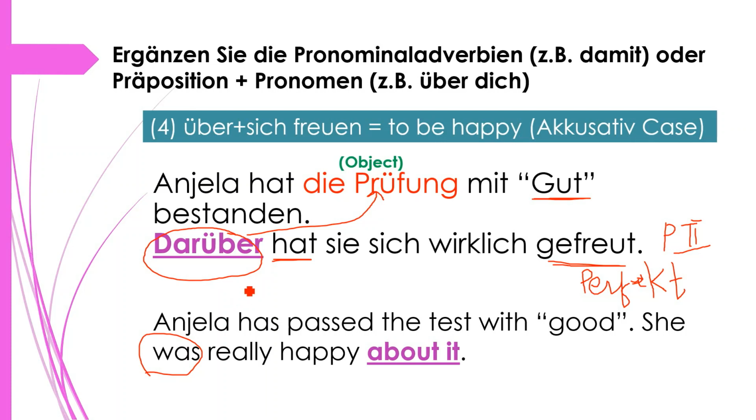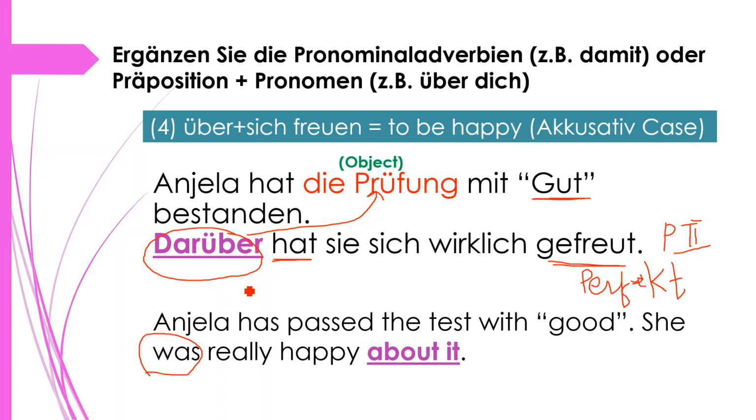Okay, darüber is indicating die Prüfung mit gut bestanden, and that's why she is very happy about it. One more thing here I would like to tell you, that über plus sich freuen is always indicating something that you are happy about in present. Okay, über, because she has got good marks, that's why she is happy.